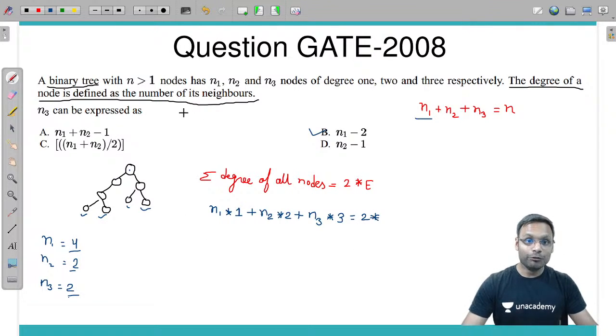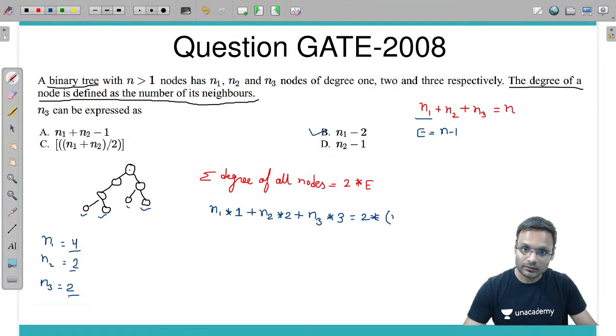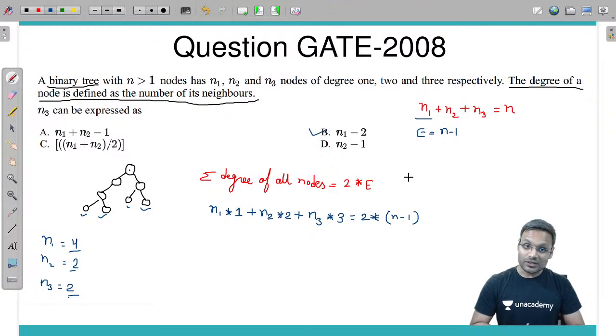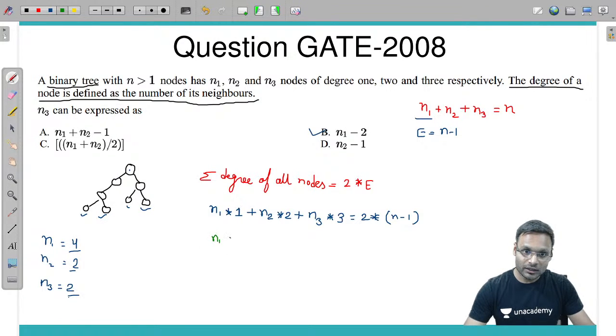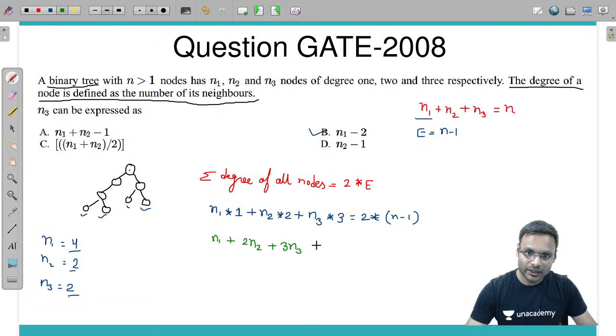In a tree, we know that the number of edges is equal to n minus 1. So can I write 2 into n minus 1? Yes, we can write. Now this equation becomes n1 plus 2n2 plus 3n3 is equal to 2 into the number of nodes minus 1, where the number of nodes is n1 plus n2 plus n3.